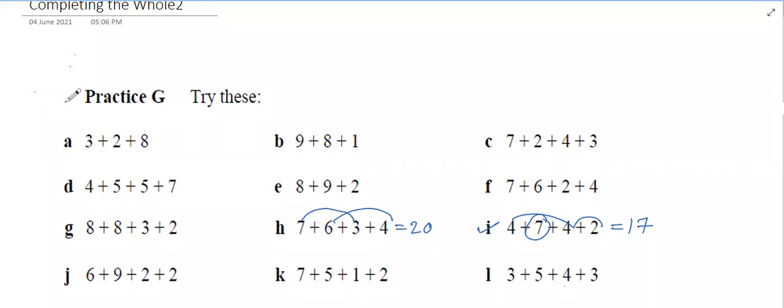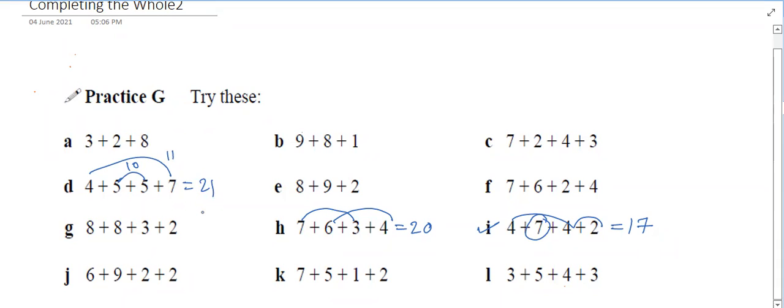Aditi, can you do D? Yes, sir. 5 plus 5 is 10. First complete tens and later add the remaining numbers. 5 plus 5 we get 10, and then we can take 3 from 4 and add it with 7. We get another 10, and 1 is left, so we'll get 21. Very good. So this is 10 and this is 11, together 21.